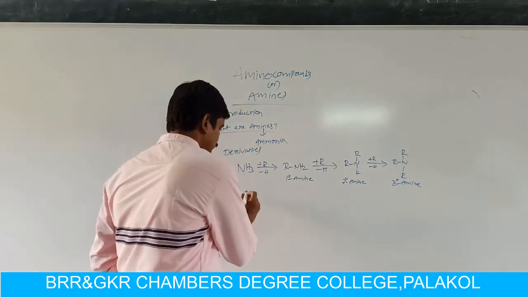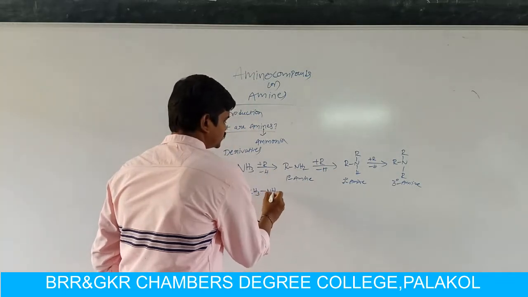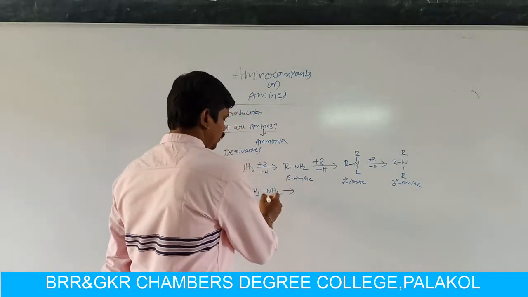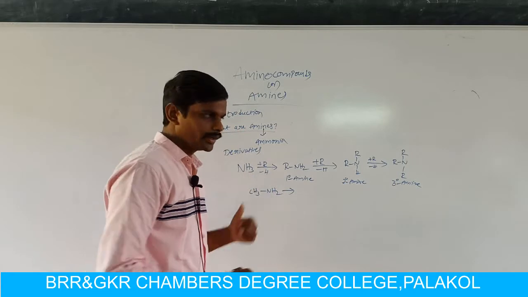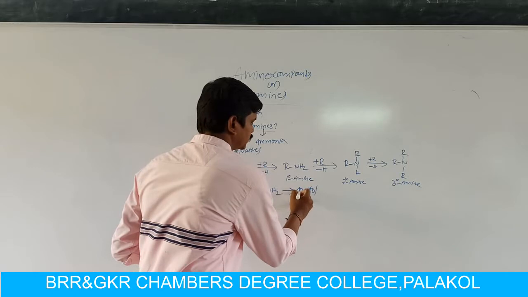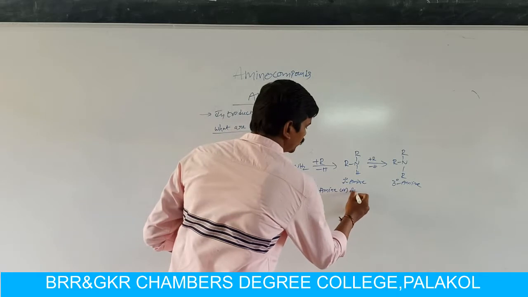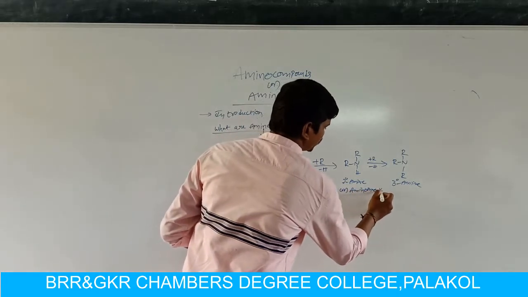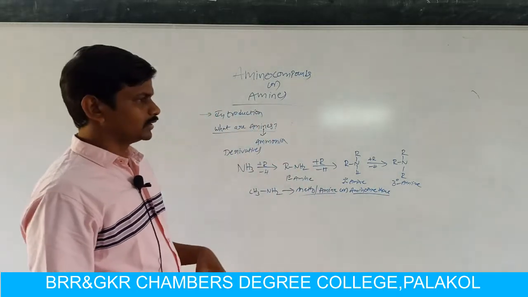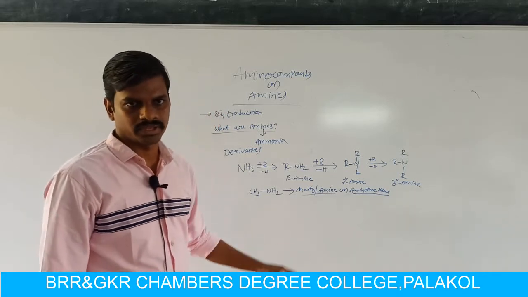So let us write a few examples. For example, if one hydrogen atom is replaced by a CH3 group in ammonia, then we get CH3NH2. In this molecule, the hydrogen atom is replaced by a methyl group. The name of this compound is methyl amine, or aminomethane. Aminomethane is the IUPAC name and methylamine is the common name. In a later session, we will discuss common names and IUPAC names of amines.